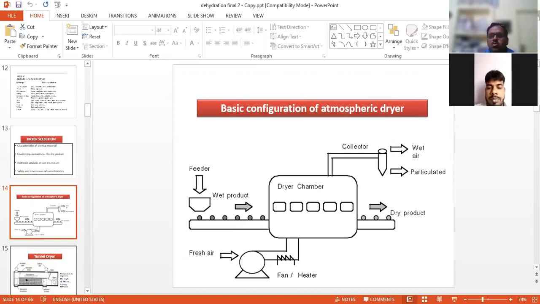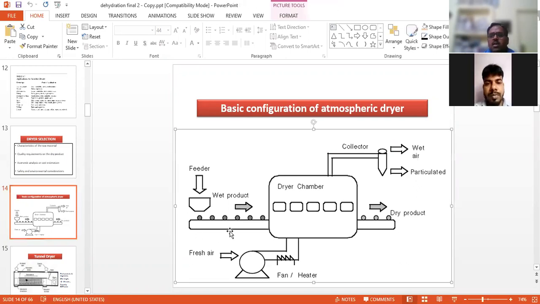Here you can see the feeder, the feed material we pass through by using centrifugal pumps, and you can send it into a drying chamber. Here we are using atmospheric pressure, then we can also go for vacuum, which we will discuss later on.